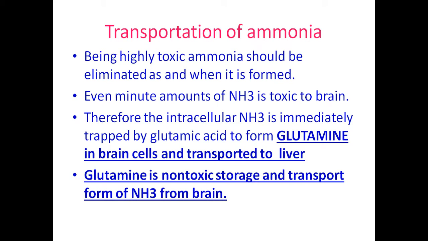This ammonia is formed mainly from the metabolism of proteins and amino acids by the deamination process. Deamination can be of two types: oxidative deamination and non-oxidative deamination. During these processes, this ammonia is formed as a byproduct.